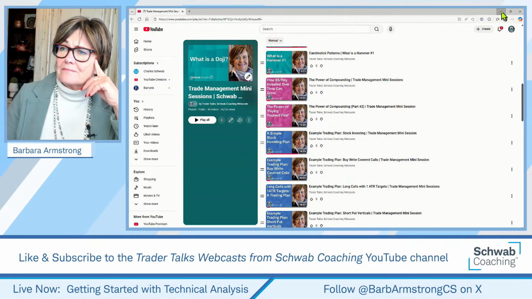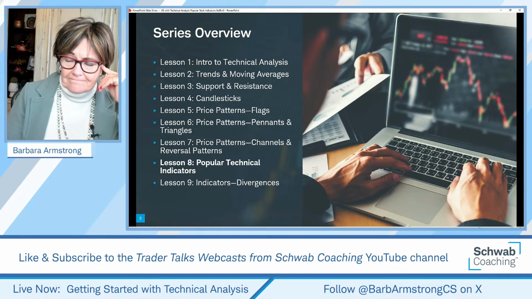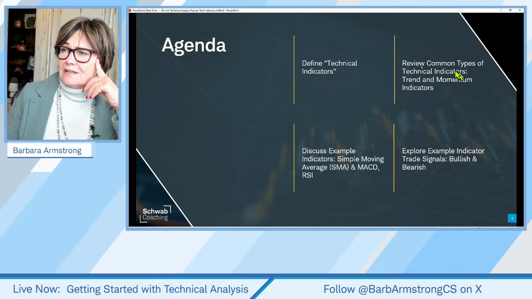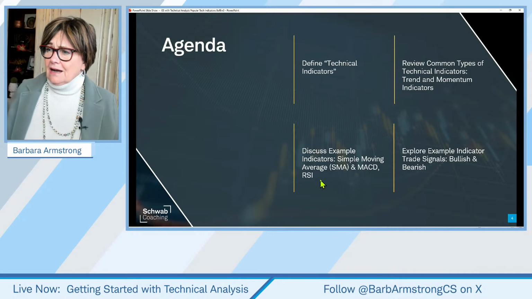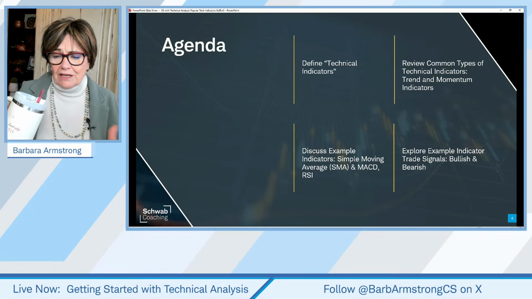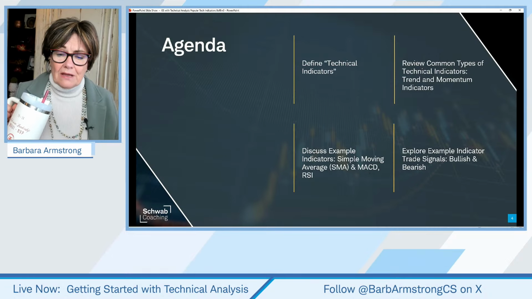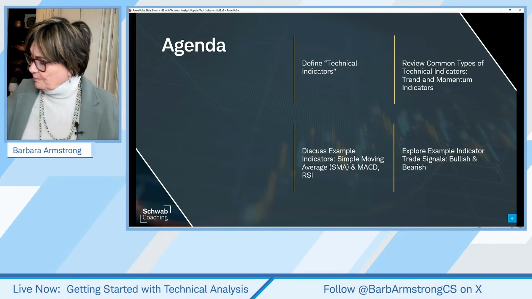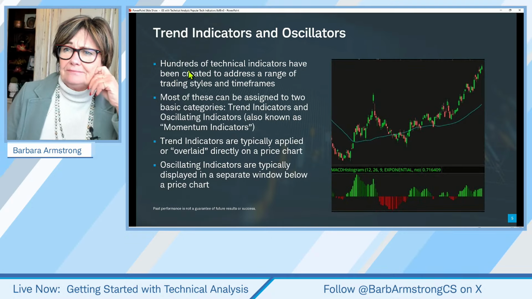Okay, so today, popular technical indicators. We're going to define what those are. We're going to review some common types of indicators. We're going to look at moving averages, the MACD, relative strength, and then look at how we can use those both bullishly and bearishly. We're going to spend a lot of time looking at charts, because I think that's where we see these concepts brought to life.